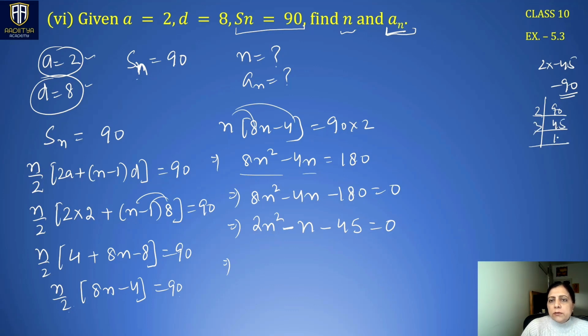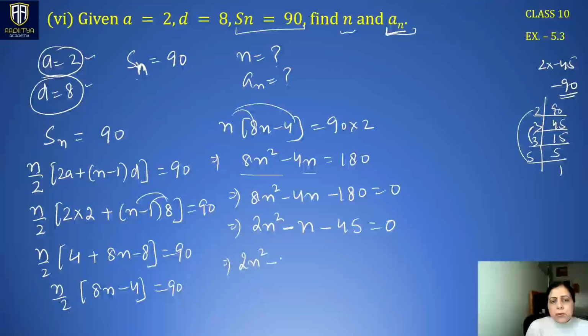We should have two consecutive numbers so that the difference becomes 1. This is 15 and 6. No. This is 9 and 10. So 9 and 10. 10 into 9 is 90 and minus 10 plus 9 is minus 1.